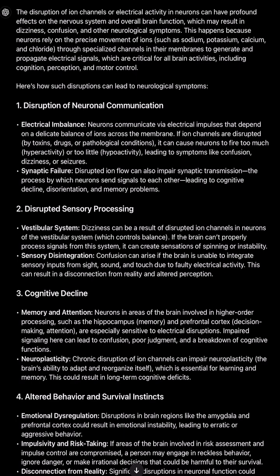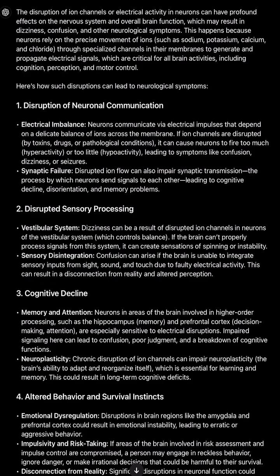The disruption of ion channels or electrical activity in neurons can have profound effects on the nervous system and overall brain function, which may result in dizziness, confusion, and other neurological symptoms. This happens because neurons rely on the precise movement of ions, such as sodium, potassium, calcium, and chloride, through specialized channels in their membranes to generate and propagate electrical signals, which are critical for all brain activities, including cognition, perception, and motor control. Here's how such disruptions can lead to neurological symptoms.